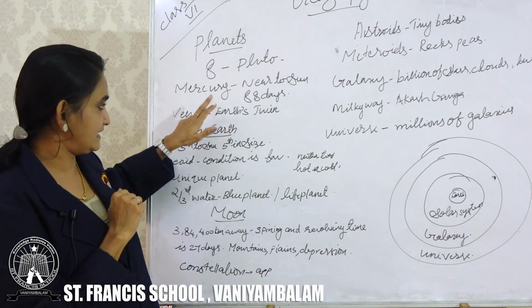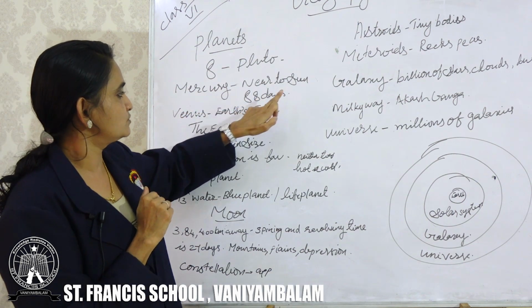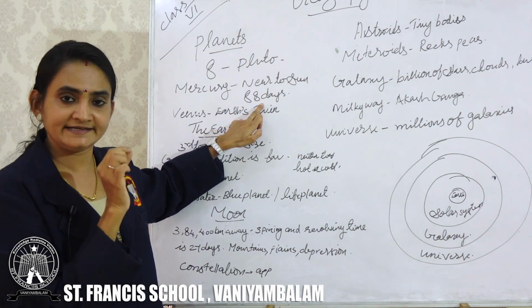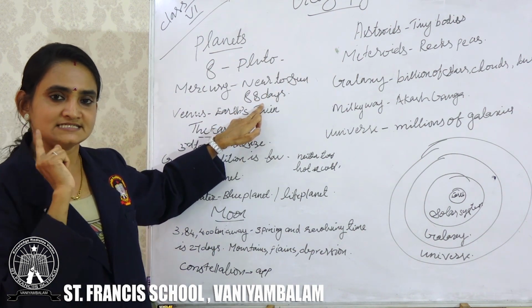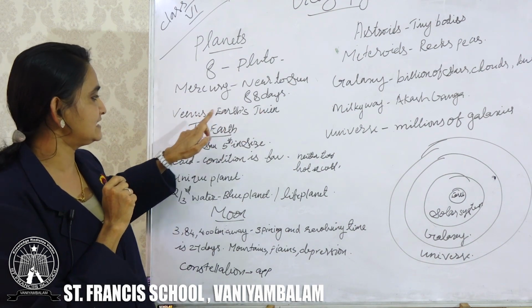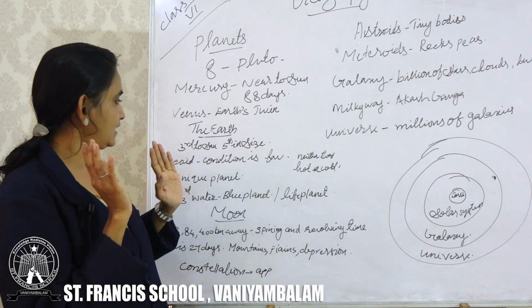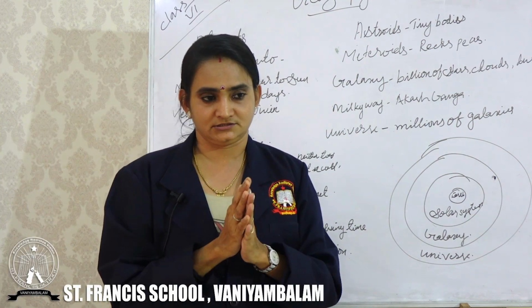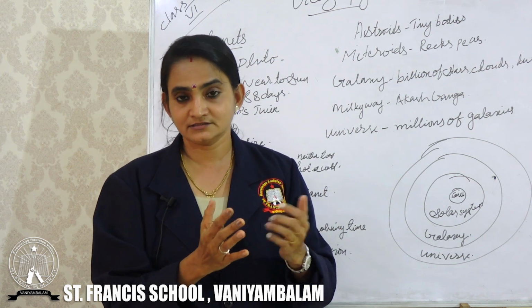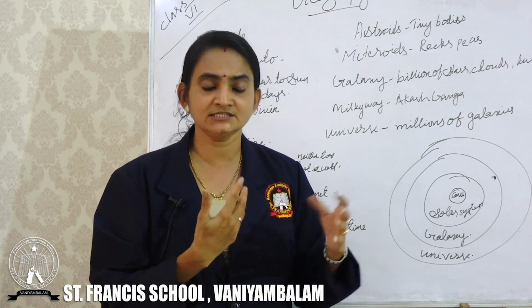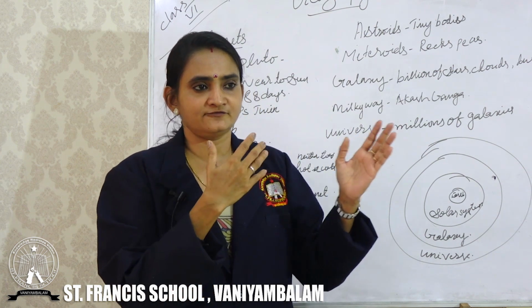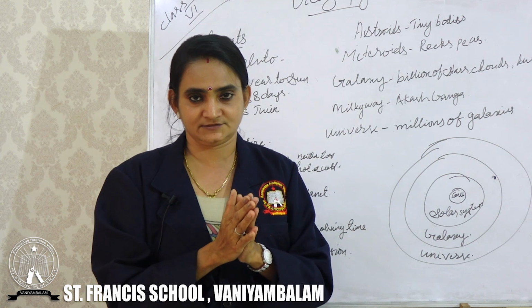Okay, so as I explained, Mercury is the nearest to the Sun. It is very close to the Sun and it takes 88 days to complete one revolution around the Sun. Okay, Venus, the Earth's twin. Now we are going to learn about the Earth. Our beautiful Earth, the Mother Earth. We can call it our Mother Earth. What is the speciality of our Mother Earth? What makes our Earth unique when we compare it to other planets?